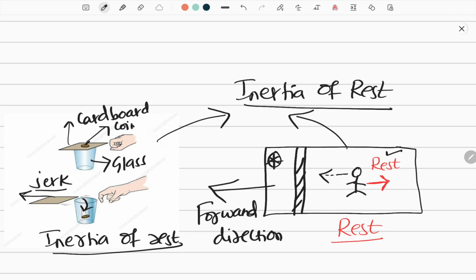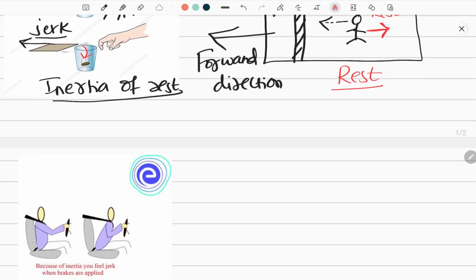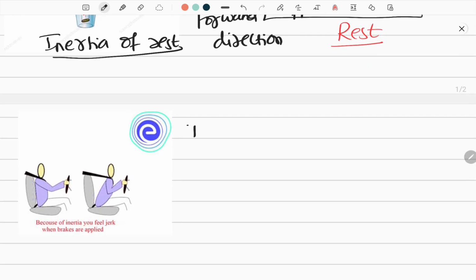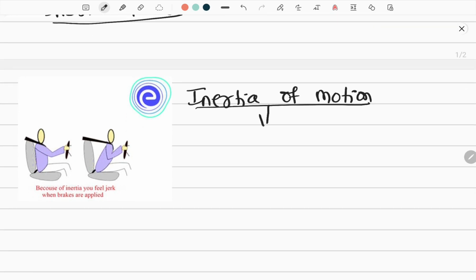All right, so see here, it is also falling down. This coin is also falling down due to its inertia of rest. All right, now let us take the definition of inertia of motion. What is this inertia of motion? So inertia of motion is quite a simple definition. Can you tell me the definition of inertia of motion?